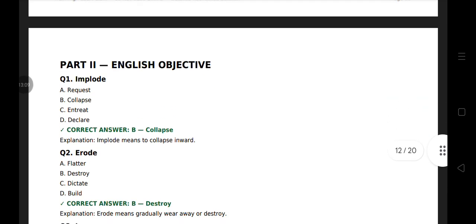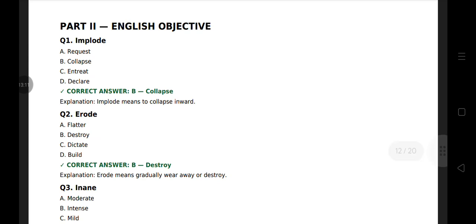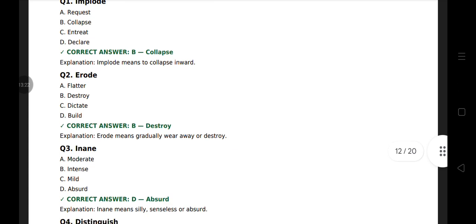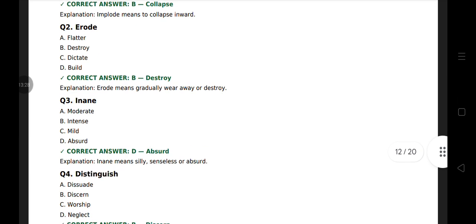Now part 2, English objective. Question 1. Synonym of implode. Implode means to collapse inward. Synonym is collapse. Erode. Erode means gradually wear away or destroy. Erode synonym is destroy. Inane.